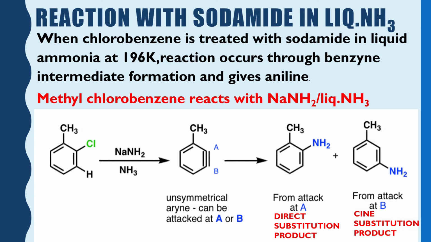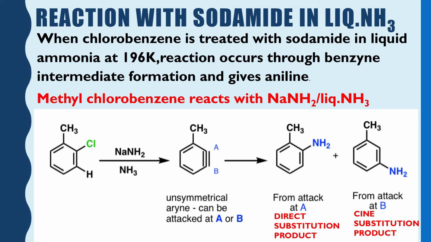So, it will replace the chlorine atom of methyl chlorobenzene and take its place. So, what will be the product? You may see the first product marked as A. NH2 group adjacent to CH3 will be formed.